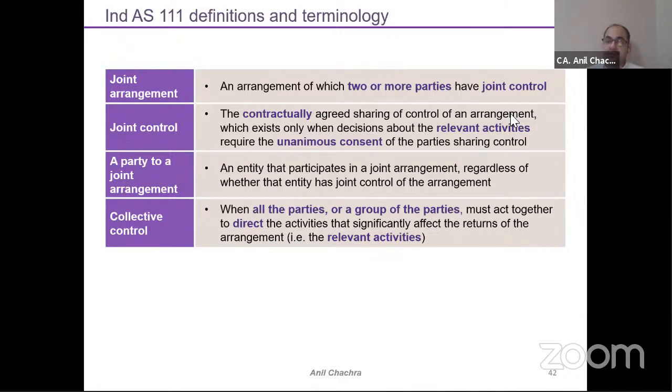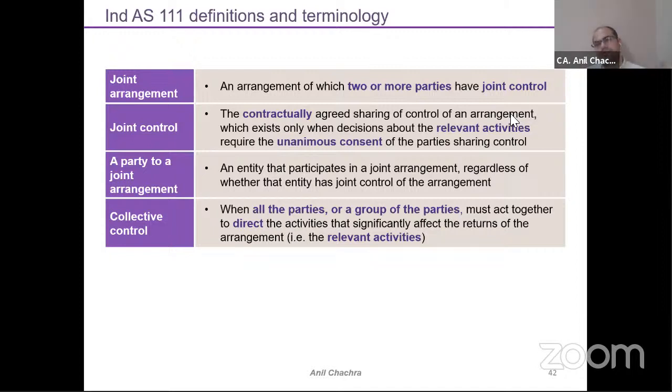Other parties' acceptance is also required. That's why there is a joint control. If I have made an arrangement wherein both the parties are required for acceptance, so that means we can say that there is a joint control.